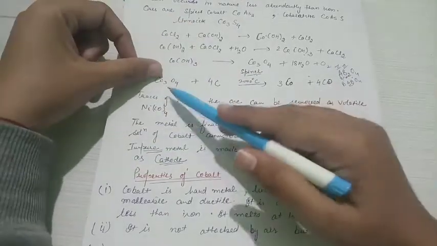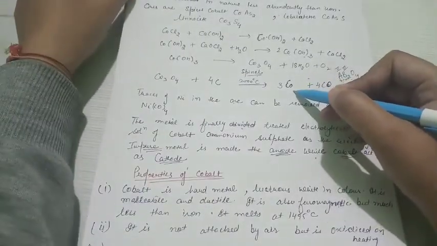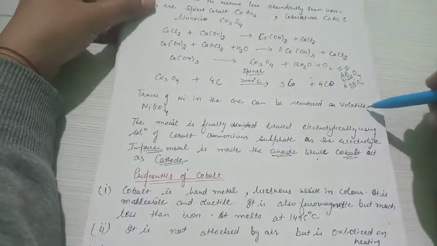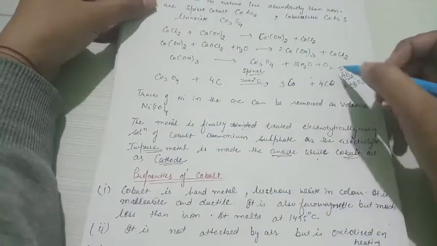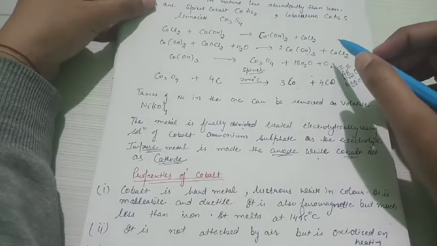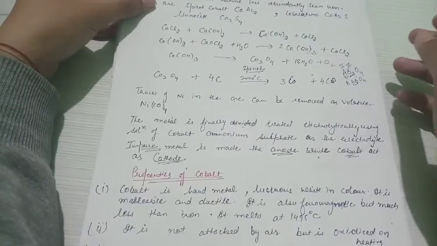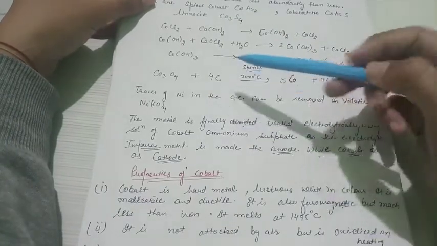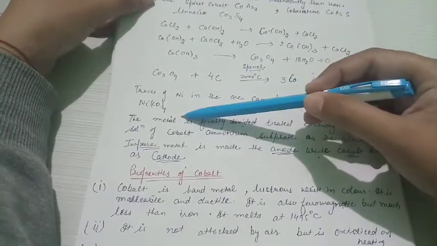Now from the spinel, when we react it with carbon, we extract the pure form of cobalt. Traces of nickel in the ore can be removed as volatile nickel tetracarbonyl. This is considered an impurity. Why? Because we are more focused on the cobalt here. So any other element present in the ore is considered an impurity, and we have to remove it. If nickel is present in the ore, we have to convert it into nickel tetracarbonyl.